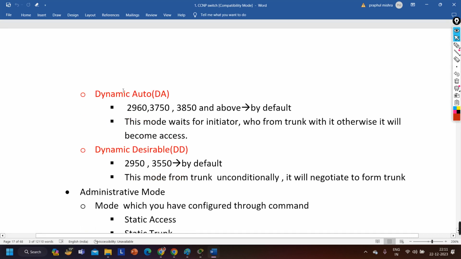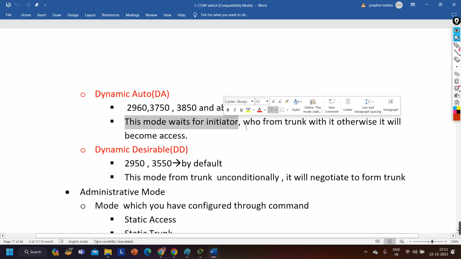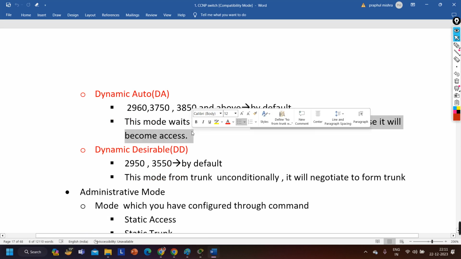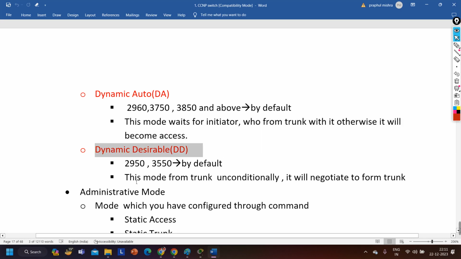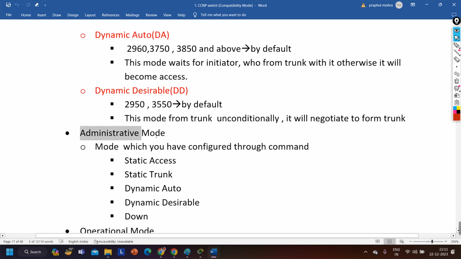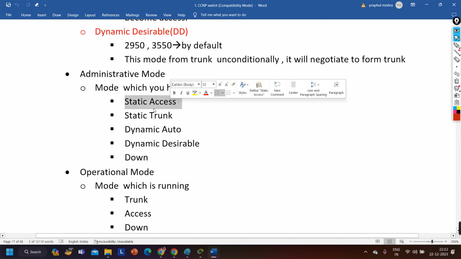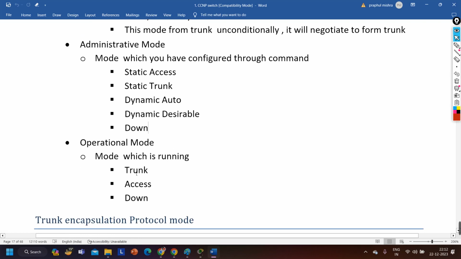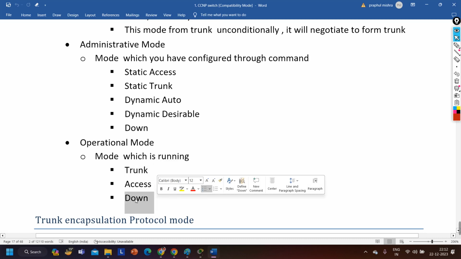Then the modes of DTP: dynamic auto waits for an initiator to form a trunk with it, otherwise it will become access. And dynamic desirable is going to initiate the negotiation. It will negotiate to form a trunk. So administrative mode can be static access, static trunk, dynamic auto, or dynamic desirable, and down. Operational mode can be trunk, access, or down.